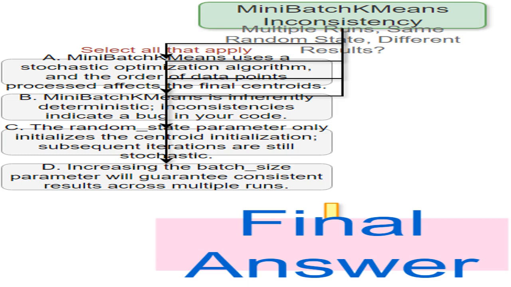The stochastic nature of MiniBatchKMeans and the fact that the random state only affects the initial conditions, not the entire process, make those the right answers. This section introduces the core problem: understanding why scikit-learn's MiniBatchKMeans algorithm, designed for fast clustering of large datasets, produces inconsistent results even when using the same random seed. I'll explore the reasons behind this behavior.